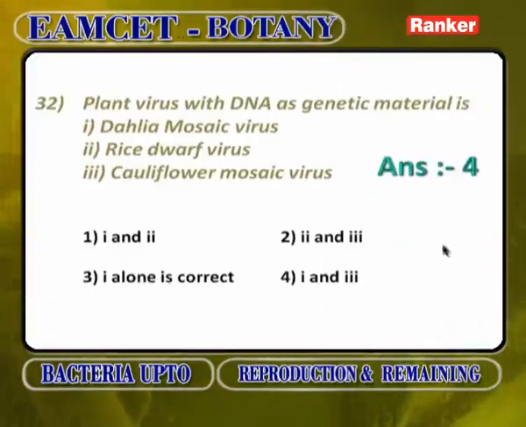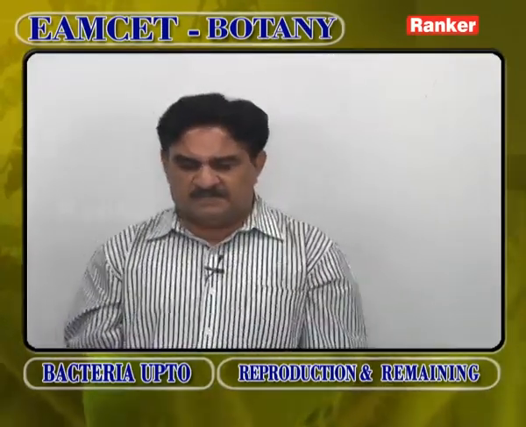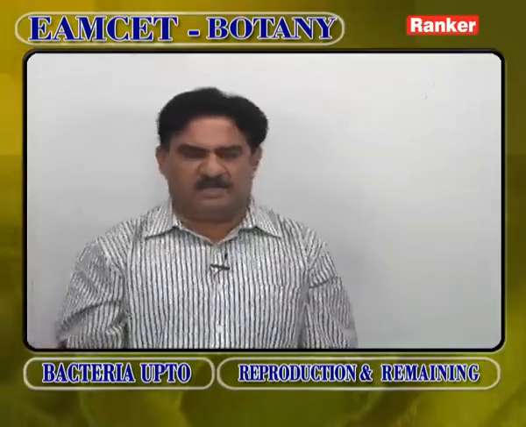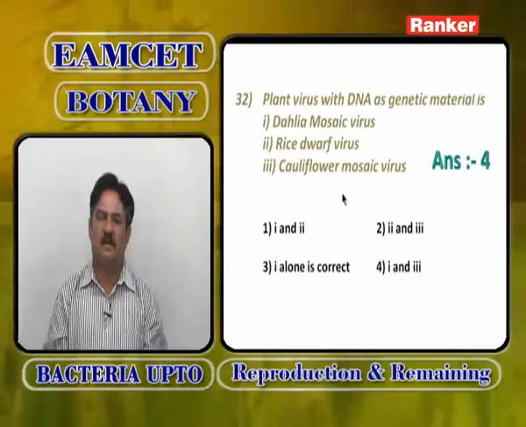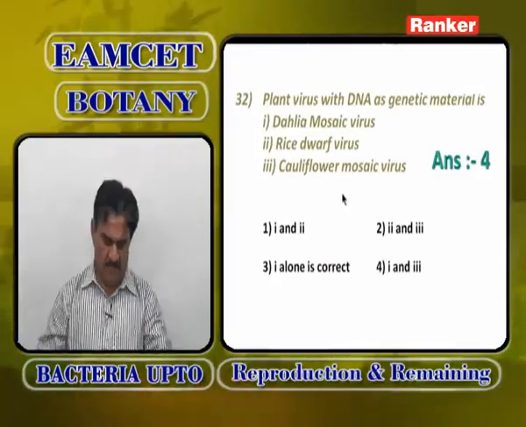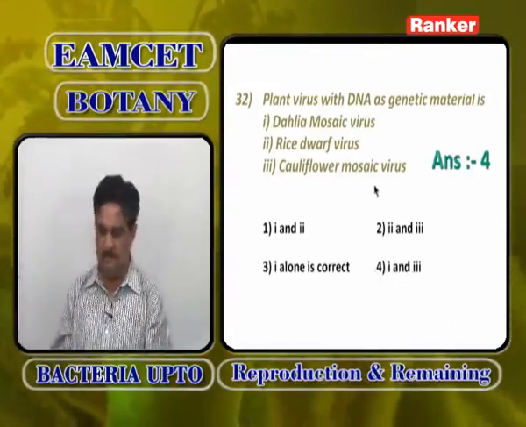Plant virus with DNA as genetic material is Dahlia mosaic virus, rice dwarf virus, cauliflower mosaic virus. Normally, plant viruses have RNA, animal viruses have DNA. Plant viruses with DNA are Dahlia mosaic virus and cauliflower mosaic virus. Animal viruses with RNA are influenza virus and polio virus. So, plant viruses with DNA as genetic material are Dahlia mosaic virus and cauliflower mosaic virus. 1 and 3 is the answer. Fourth option.